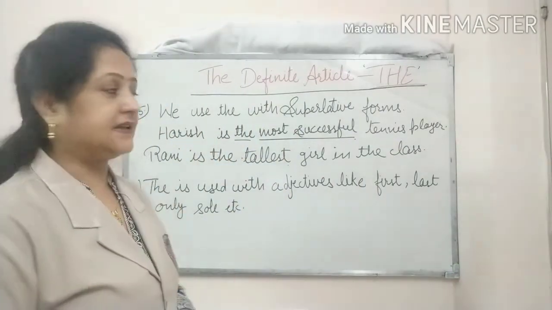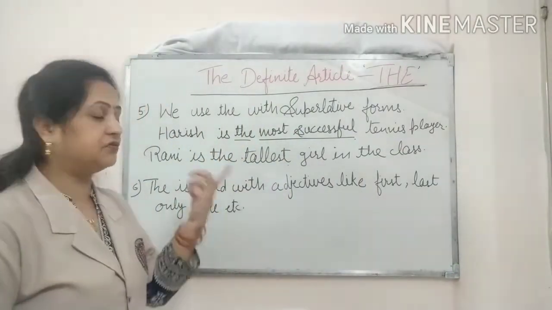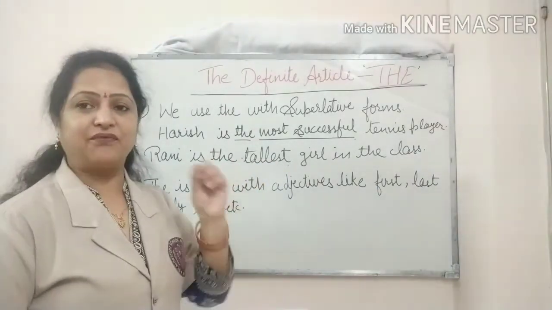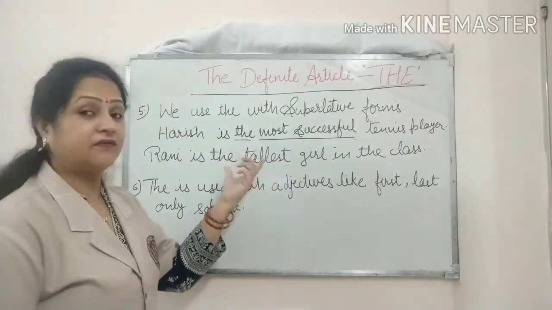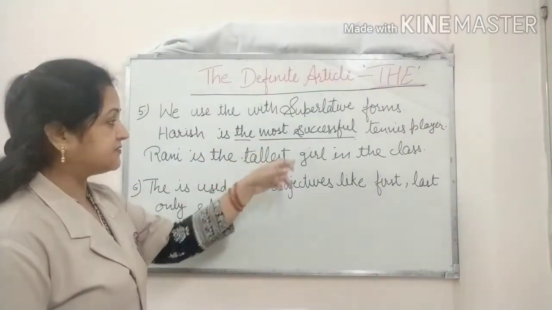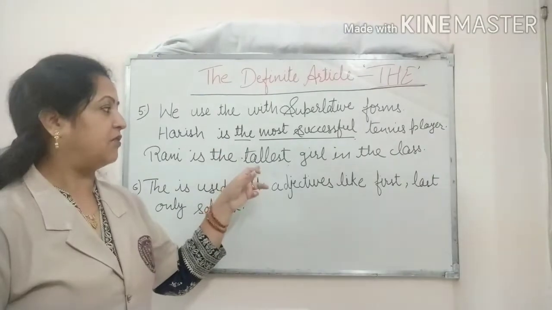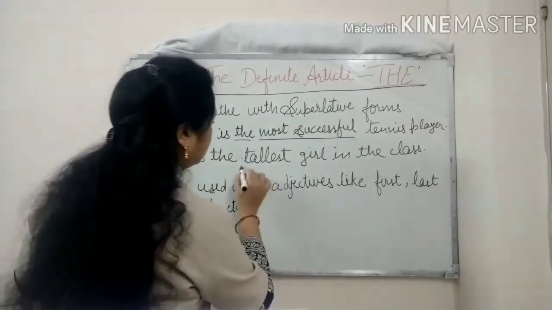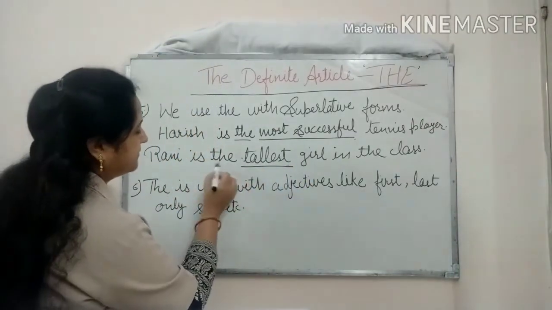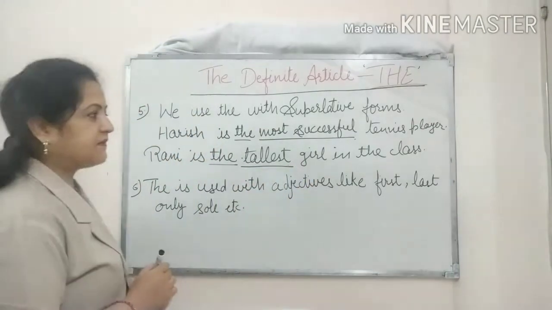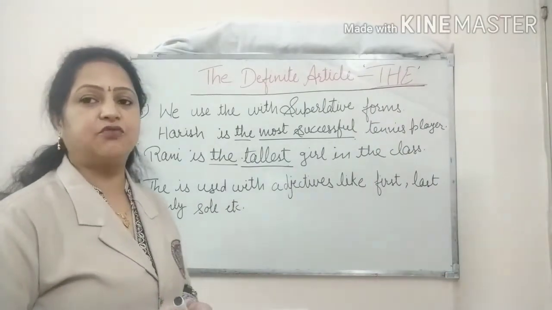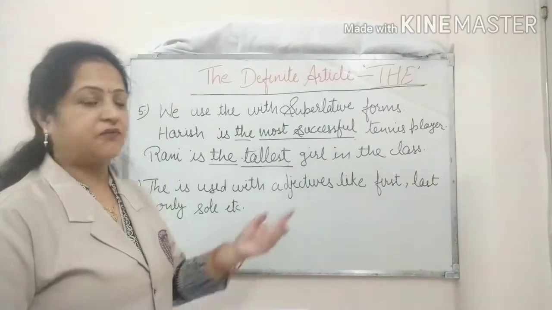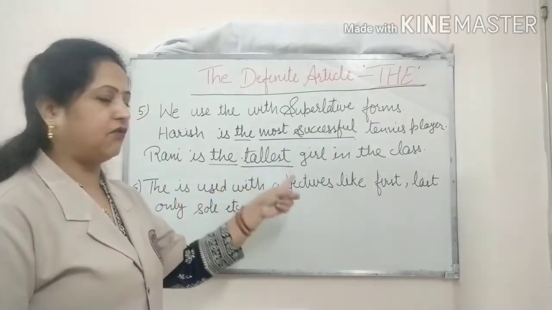Here we can see that again we have used the superlative form of the adjective tall, that is tallest. So before writing tallest, the superlative form, we have used the. So always remember, whenever we use the superlative forms, we use the before writing the superlative form.